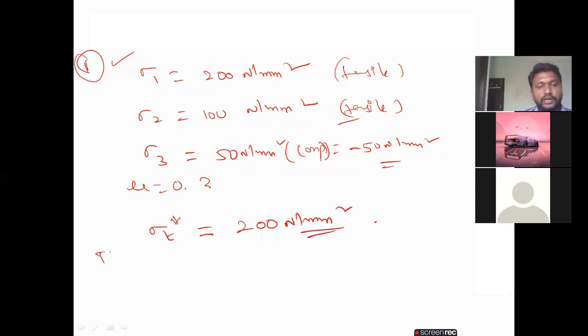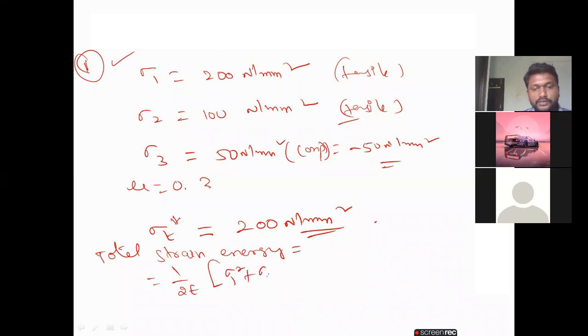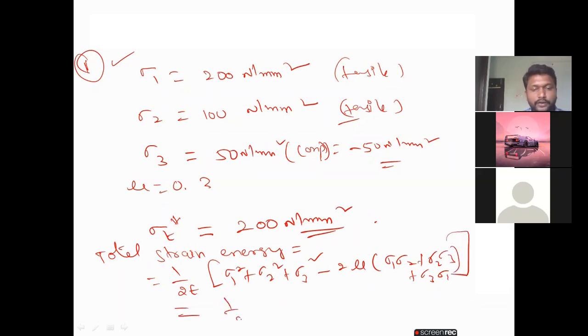Now calculate the total strain energy per unit volume. The formula is 1 by 2E into sigma 1 square plus sigma 2 square plus sigma 3 square minus 2 mu into sigma 1 sigma 2 plus sigma 2 sigma 3 plus sigma 3 sigma 1. Please substitute sigma 1, sigma 2, sigma 3 and mu and tell me how much value you will get. Please all of you calculate. I will wait two more minutes.